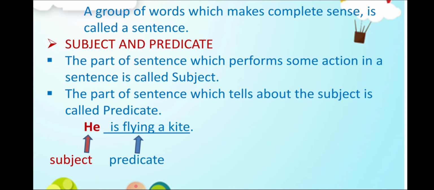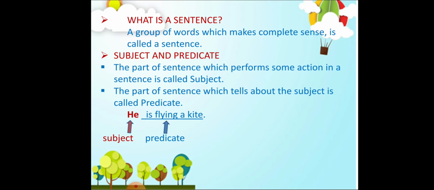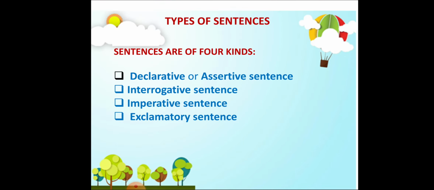What action does it perform, or what are we talking about? We are talking about the action of flying a kite. So, it tells about the subject. What is the subject doing? He is flying a kite. So, this is all about subject and predicate.